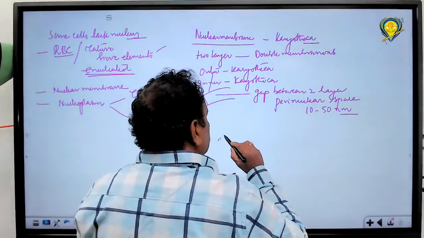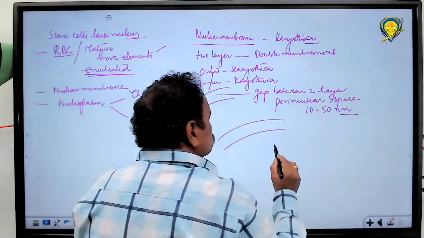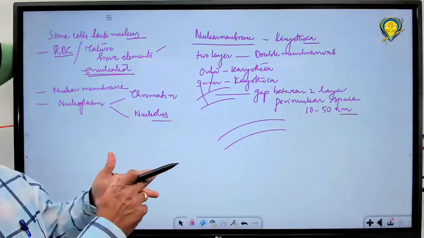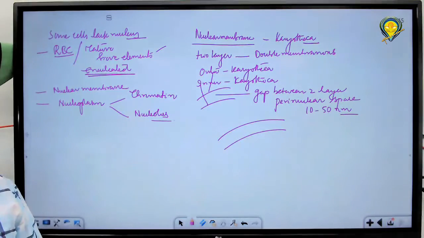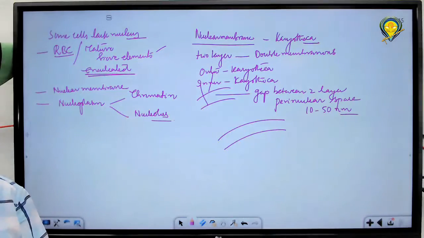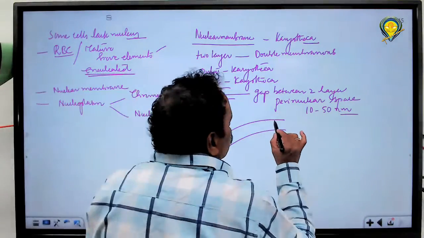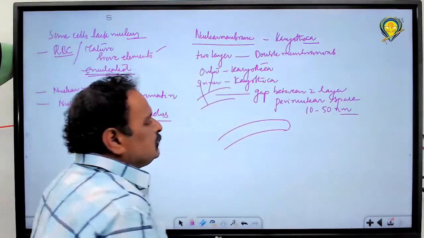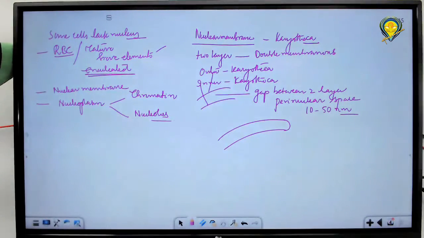Actually they run parallel to each other, students, the nuclear membranes with a particular gap. But this perinuclear space is interrupted by nuclear pores. Nuclear pores are formed due to the fusion of the outer karyotheca and inner karyotheca at certain places.